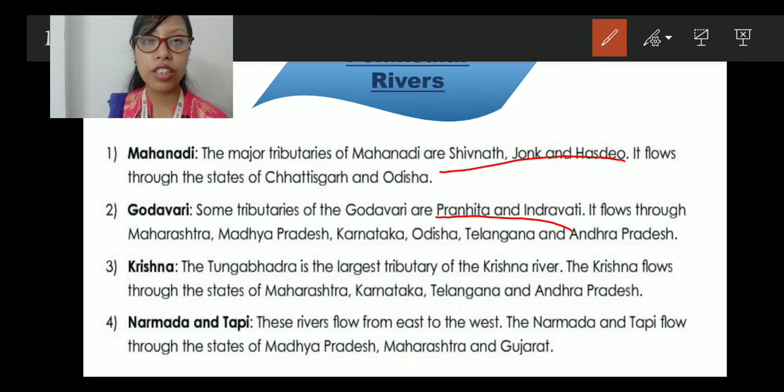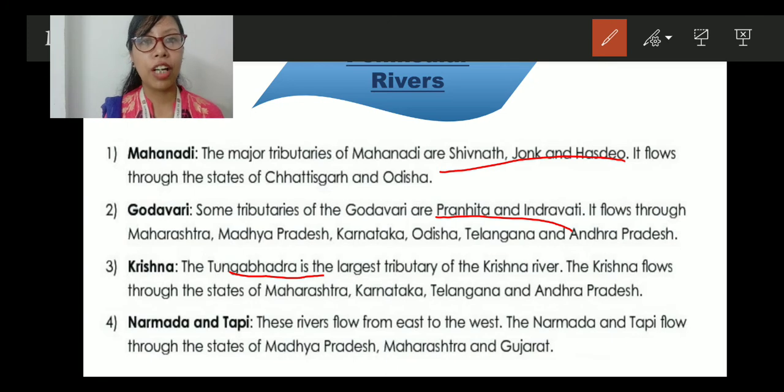Then we have the Krishna. The Tungabhadra is the largest tributary of the Krishna river. The Krishna flows through the states of Maharashtra, Karnataka, Telangana and Andhra Pradesh. So it also includes the peninsular region, right? And remember, Tungabhadra is the largest tributary of the Krishna river. There are other tributaries as well, but Tungabhadra is the largest one.